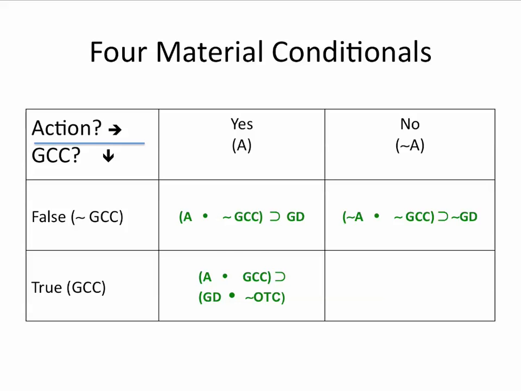In the third cell, if we act and there is global climate change, then we'll have a global depression, but no other terrible consequences. Finally, if we do not act and there is global climate change, then we'll have a global depression and we'll suffer other terrible consequences. At this point, we've successfully symbolized the propositions in the grid.